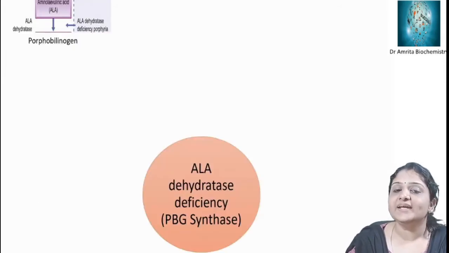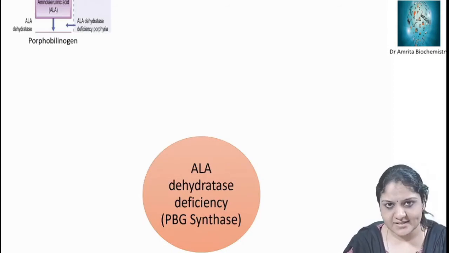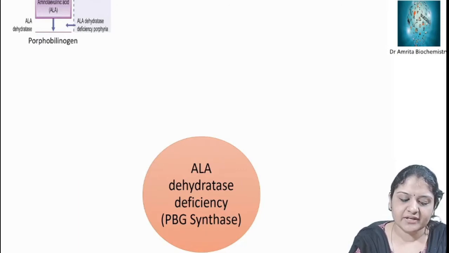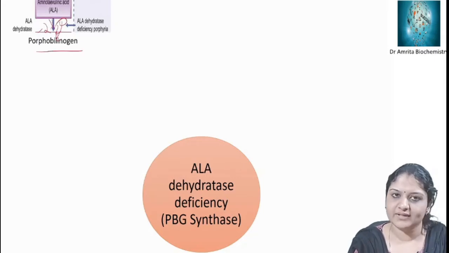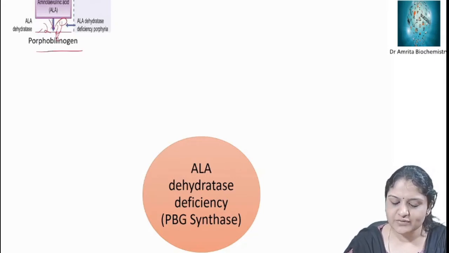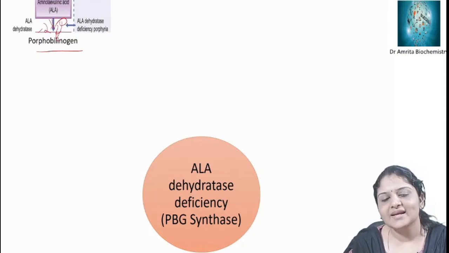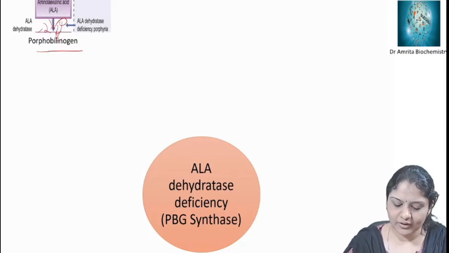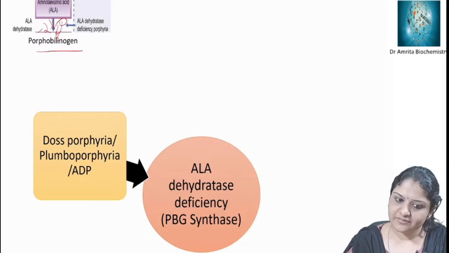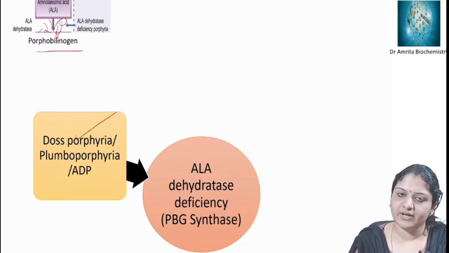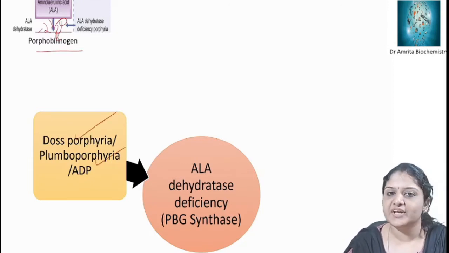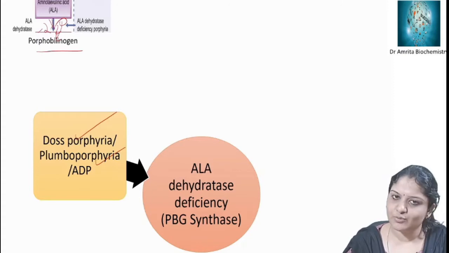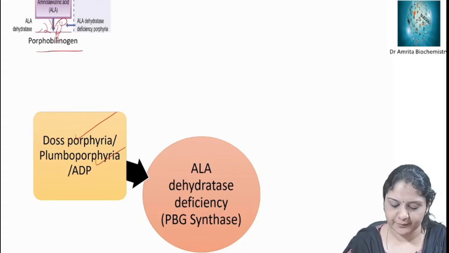Second, about ALA dehydratase deficiency. That is the second enzyme in the heme synthetic pathway. What is the function of ALA dehydratase? ALA dehydratase acts on aminolevulinic acid, removes two water molecules from it, and forms porphobilinogen. Okay, that is the second step. So deficiency of ALA dehydratase causes ALA dehydratase deficiency porphyria, or ADP. It is otherwise called Doss porphyria or plumboporphyria.